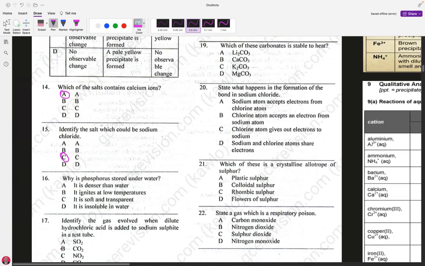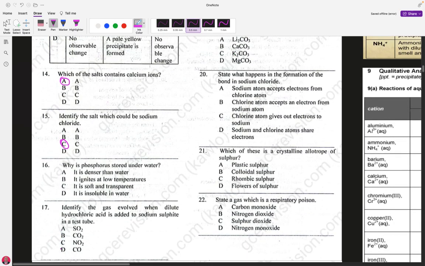If we go further, question number 16. Why is phosphorus stored under water? You will see that there are many options under the answer choices. It is stored because it is denser than water. It ignites at low temperature. It is soft and transparent.